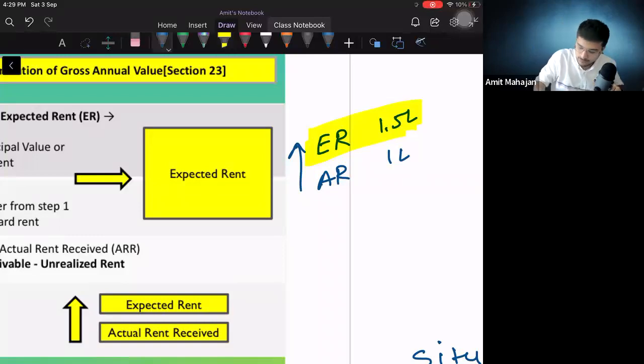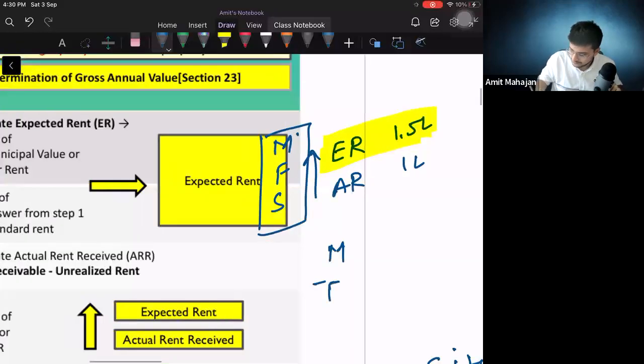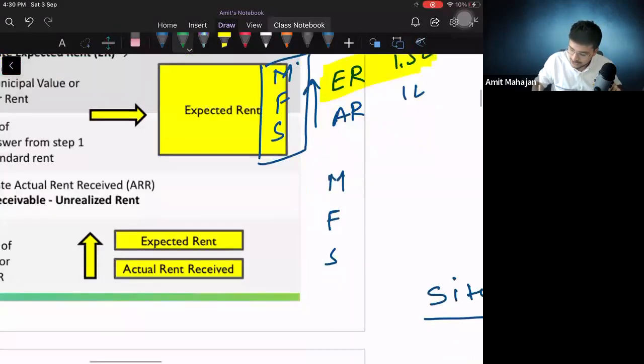To identify expected rent, I will have to identify 3 things. Let me write MFS a bit clearly. M, F and S. M is what? Municipal value. F is what? Fair rent. And S is what? Standard rent. Right? So first of all, you need to identify municipal value and fair rent, whichever is higher.